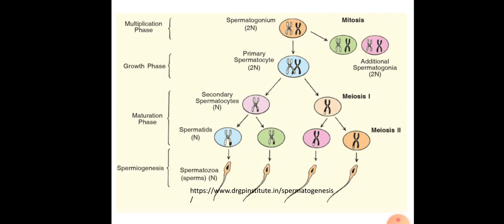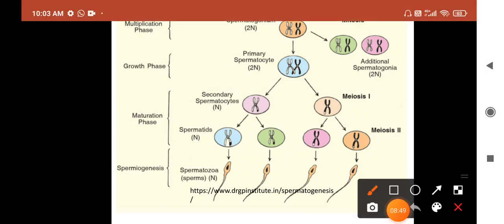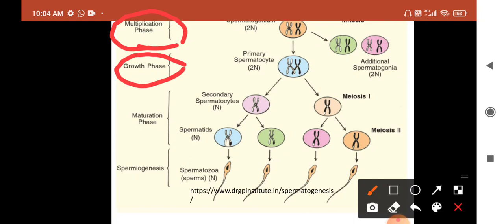This image shows the detailed process of spermatocytogenesis. In this, we can observe the multiplication phase. In this multiplication phase, the number of spermatogonia are increased by repeated mitotic divisions. The second phase is the growth phase. There is no division in this growth phase, but the primary spermatocytes, which are formed in the multiplication phase, will increase in size by absorbing the nutrients from the Sertoli cells.